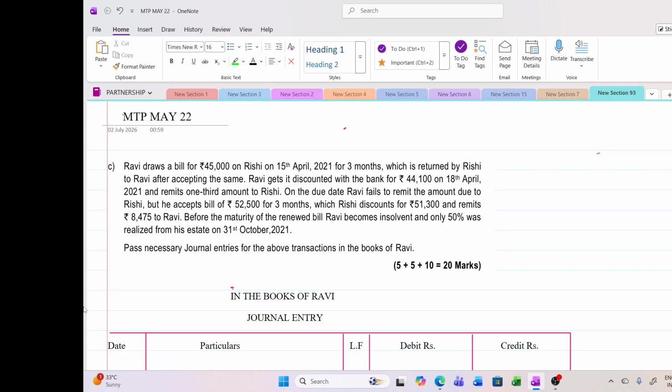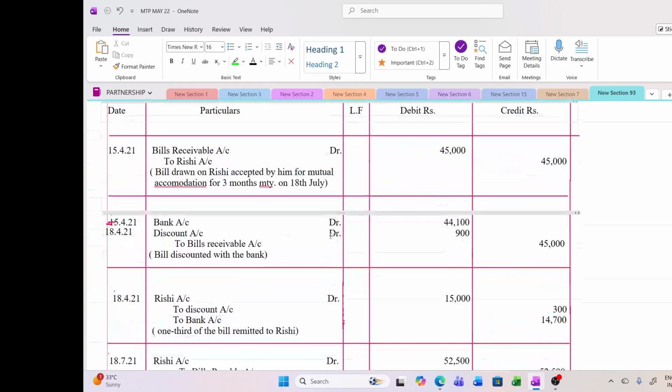Now, one more thing, whenever the bill is discounted and this amount is shared with the other party, then that party has to bear the discount charges also. Here, Rishi has to bear the discount charges also if he receives a part of that amount. Proportionate discount charges.